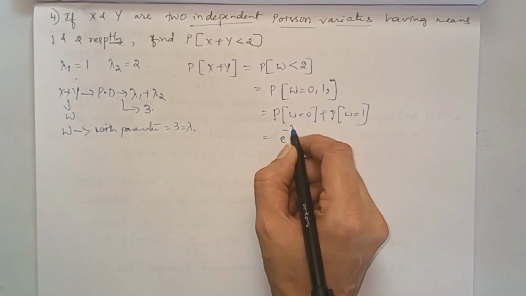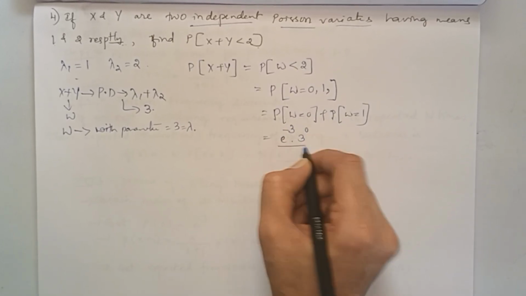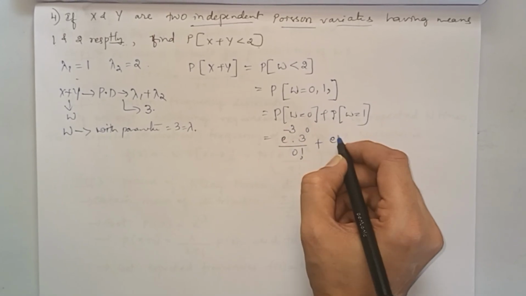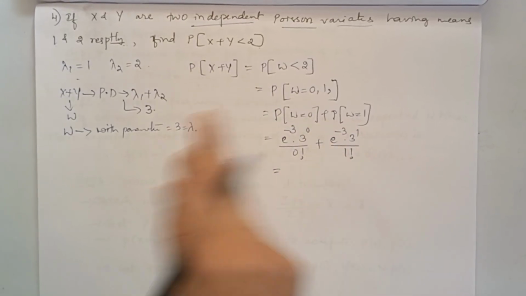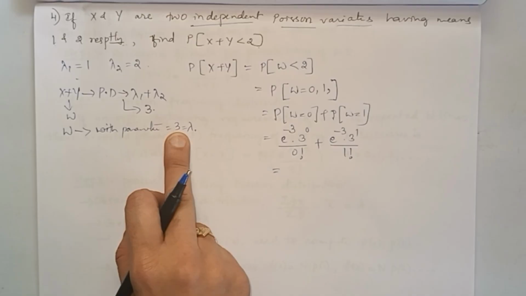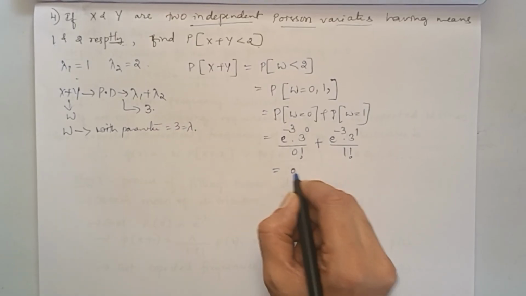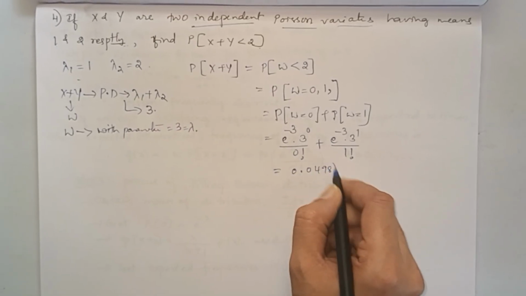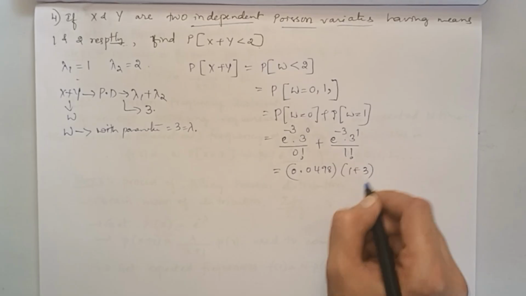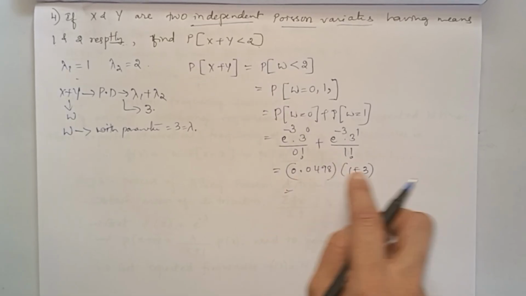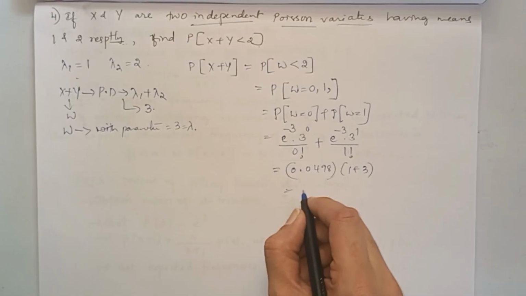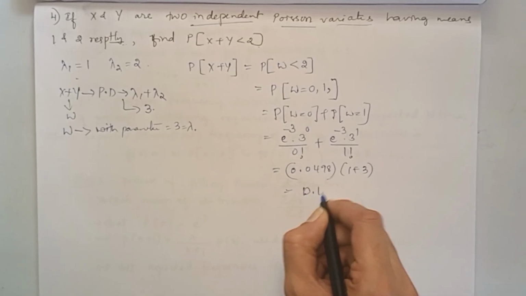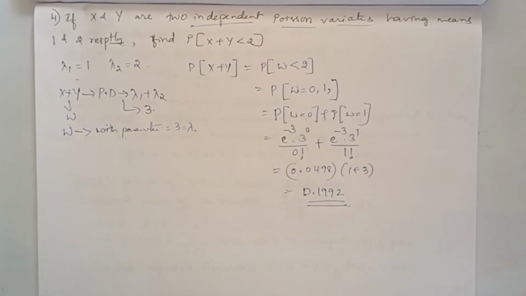So e power minus 3 into 3 to the power 0 by 0 factorial plus e power minus 3 into 3 to the power 1 by 1 factorial. Why 3? Because lambda is 3 for this. So this gives you 0.0498 into 1 plus 3. This is the value of e power minus 3. This is 1, 3 power 0, and 3 power 1 is 3. So finally 0.1992. This is the answer.